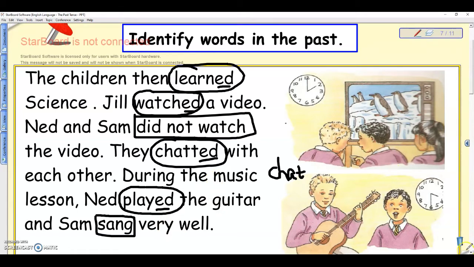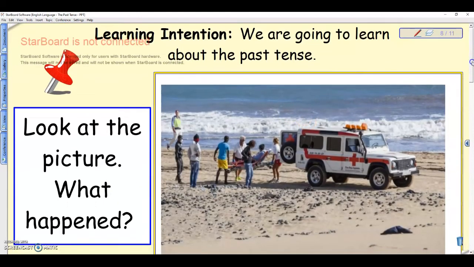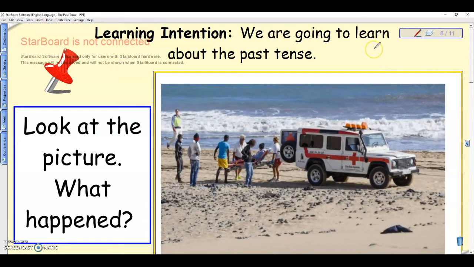All right? So then afterwards we had a little bit of a chat in class. We looked at this picture and we talked about what could have happened. Look at the picture. What happened? There's something going on there, and something must have happened, and you can also pause this video for a while to talk to yourself about things that could have happened to the person who seems to be carried into the ambulance somehow.